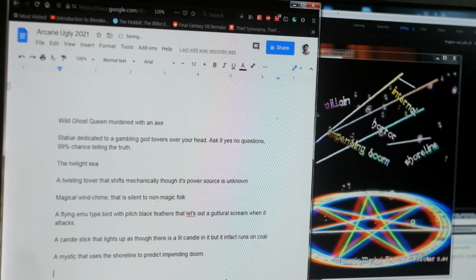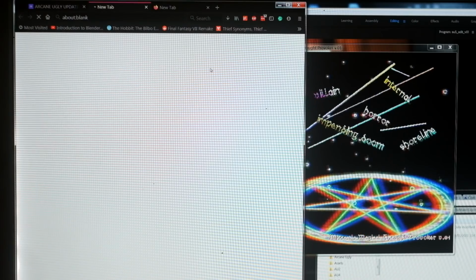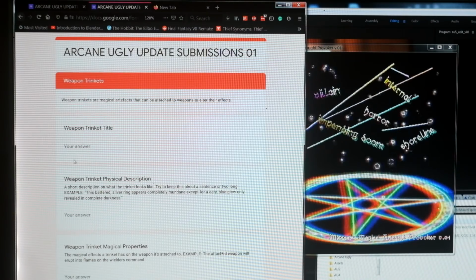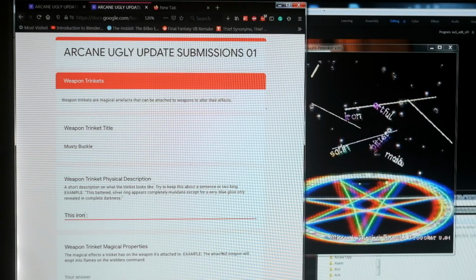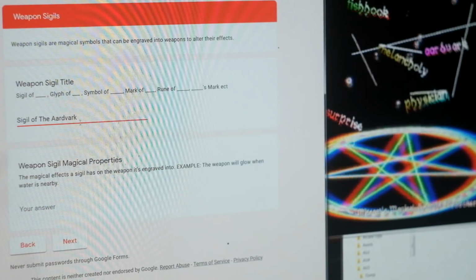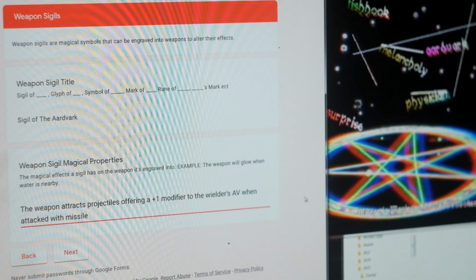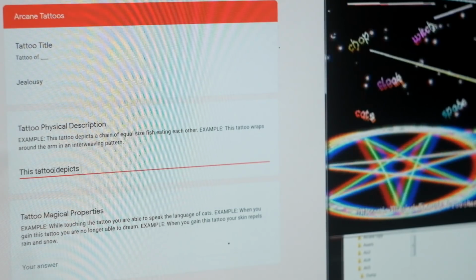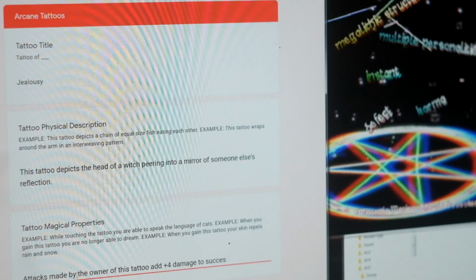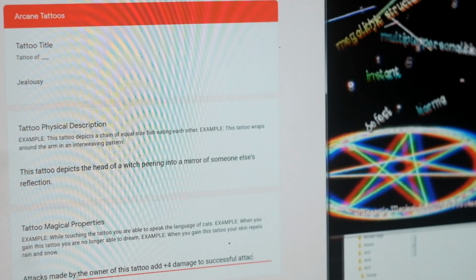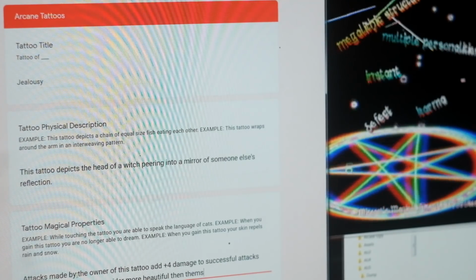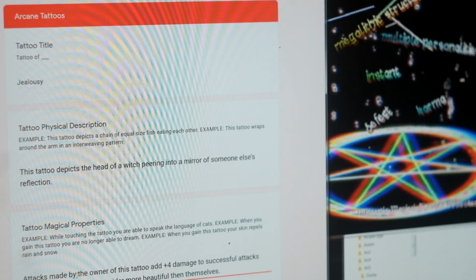I have started doing this thing in the mornings where, this sounds really lame, but I've made myself a questionnaire to create a magic trinket and a sigil and tattoo every day. Super lame because it's a questionnaire, but it's really effective for my productivity. And so when I'm stuck on a section, I open up the generator and start rolling new words. And suddenly I know what the item that allows you to breathe underwater actually looks like, or the one that allows you to talk to cats, or what the goblin's head thing means, or the tattoo that helps you find better loot. What does it look like?